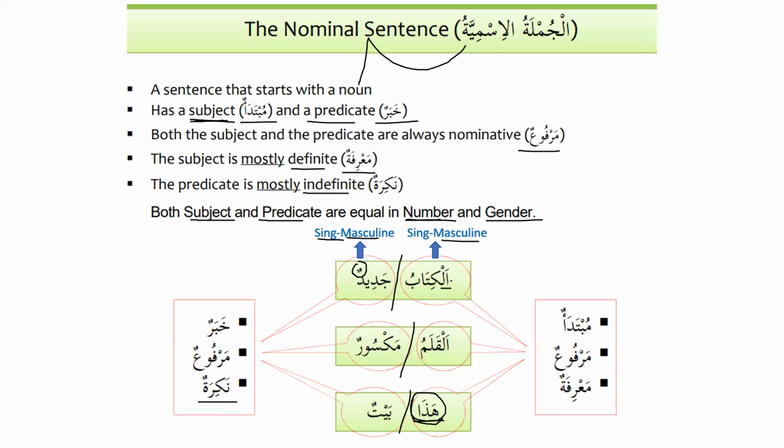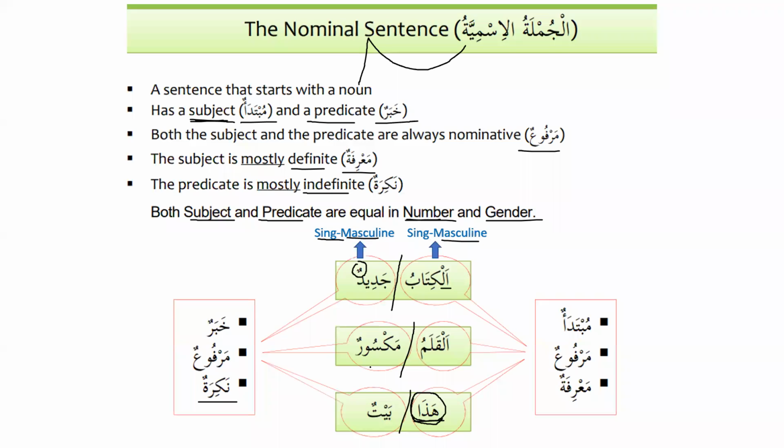And if the subject is dual, then the predicate has to be dual. They have to be equal in number and gender. So al-kitabu jadidun. But if we have two books, then what do we say? Al-kitabani jadidani. Do you remember the ani sound? Ani sound for the dual. Al-kitabani jadidani. Al-qalamani maksurani, and so on and so forth.